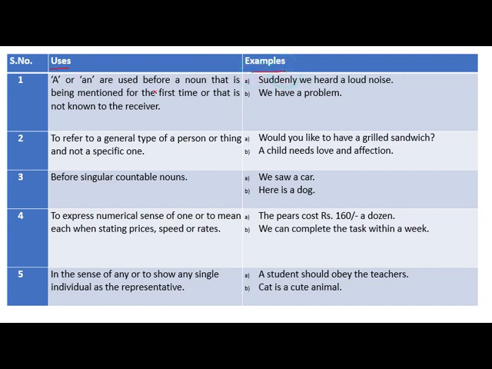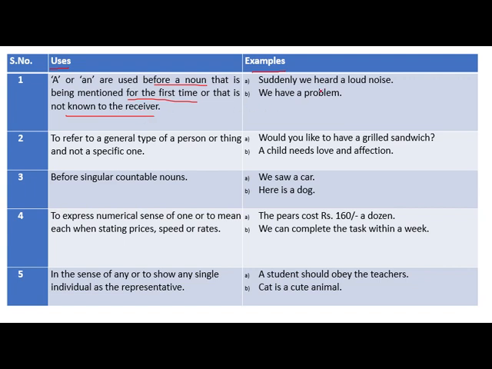A or an are used before a noun that is being mentioned for the first time or that is not known to the receiver. Means a noun, either a common noun or a general noun, which I have mentioned here in this sentence, not known by the receiver.